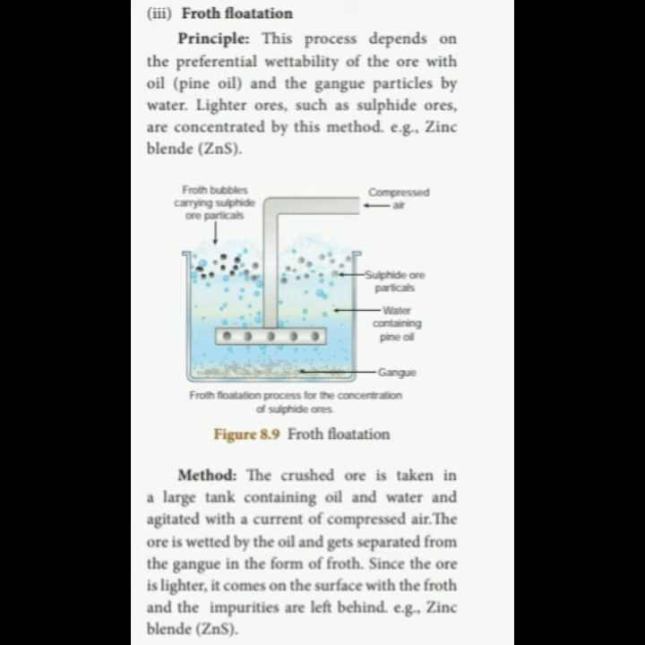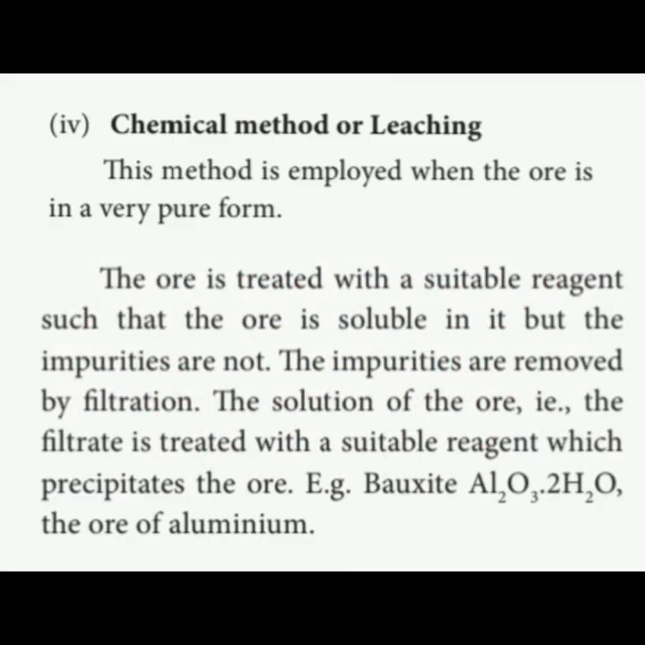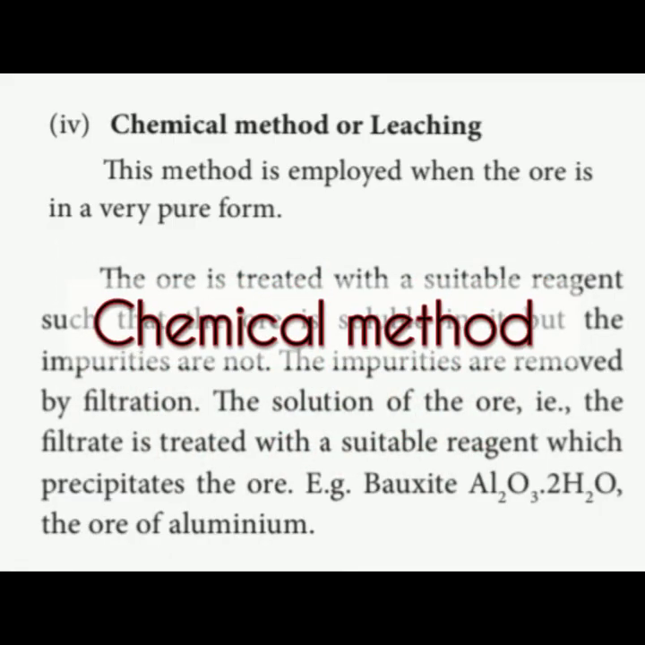Example, zinc blende. So the froth flotation process is very, very important, and it is only applicable for sulfide ores, because sulfide ore is a lighter particle, and it is not applicable for oxide ores. The last method, that is the fourth method, is the chemical method. Here we are using only some chemicals. The ore is treated with a suitable reagent such that the ore is soluble in it, but the impurities are not. So here also we are taking the ore and gangue particles.